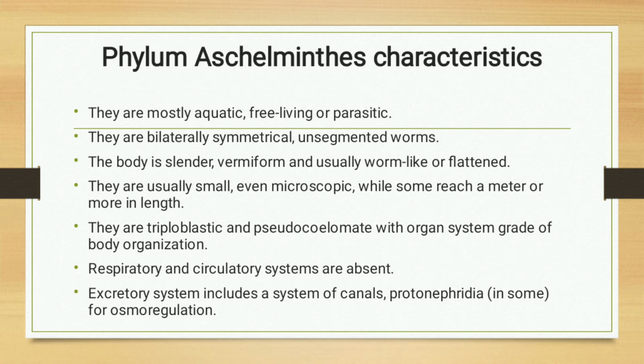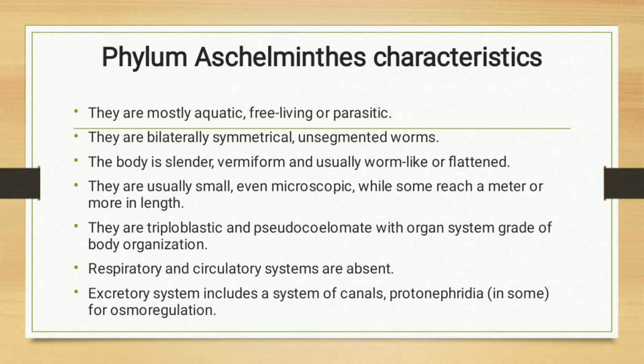Aschelminthes are usually small, even microscopic, while some reach a meter or more in length. They are triploblastic pseudocoelomate with an organ system grade of organization.